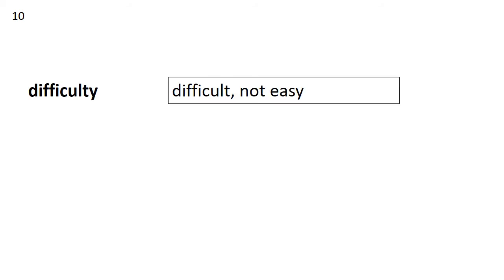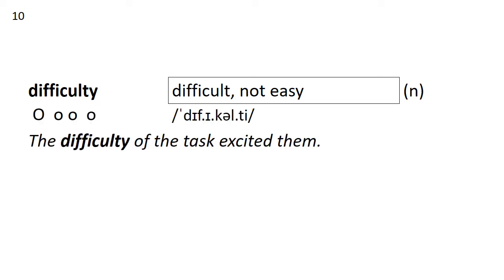Number 10, difficulty. Difficulty comes from the word difficult, not easy. But difficult is an adjective, difficulty is a noun. How many syllables in difficulty? 4. The difficulty of the task excited them. So the task was very difficult, and they were excited because it was difficult. They wanted something challenging.